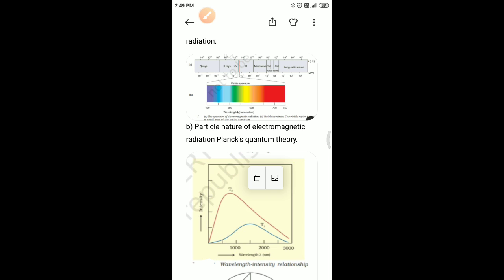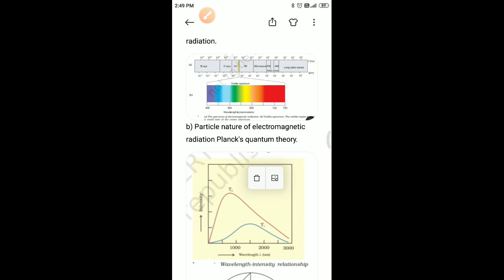Now we'll discuss the particle nature of electromagnetic radiation through Planck's quantum theory. Some experimental phenomena such as diffraction and interference can be explained by the wave nature of electromagnetic radiation. However, here we will discuss some observations which could not be explained with the help of the electromagnetic theory of 19th century physics, which is called classical physics.